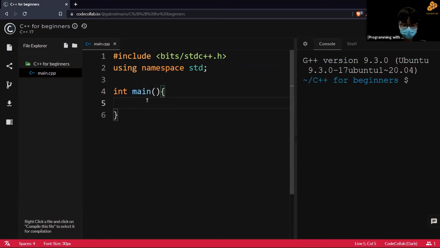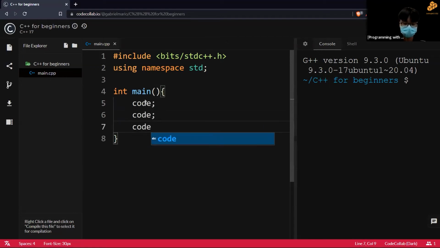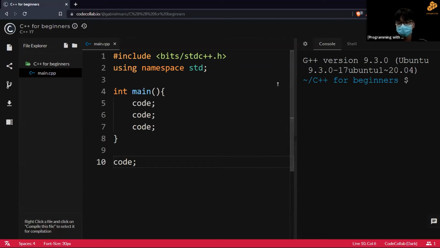And you read through all the lines of code within the curly bracket and end off at this curly bracket. So what this means is that any lines of code should be within this curly bracket. If you have any lines of code outside this curly bracket, for example, if I write a line of code outside here, it will cause an error because it's not within this block of code that your compiler looks at. So note that all your lines of code will be written inside these curly brackets.